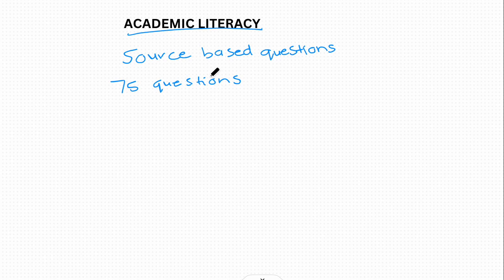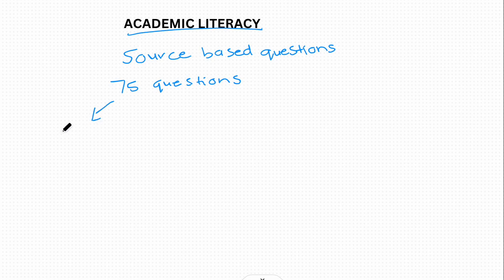Basically, the way this is tested in the NBT is through source-based questions. What do we mean by source-based questions? They are essentially questions which are based on a piece of text. So what you can expect from the AQL is 75 questions, and these 75 questions are split up into different sources.